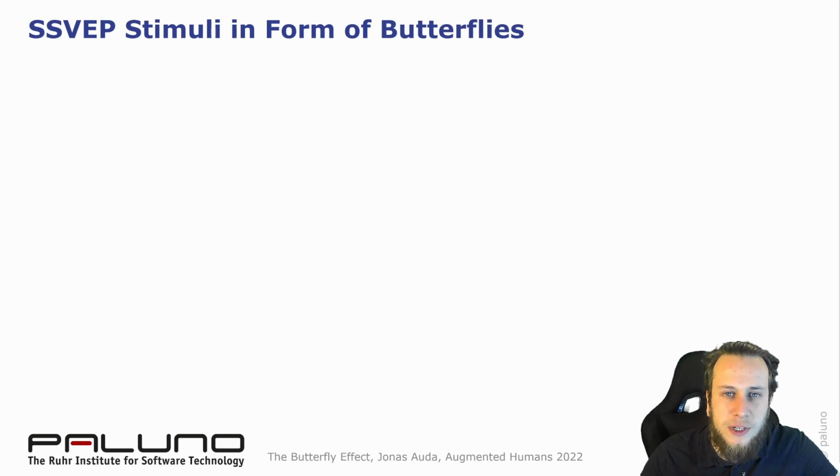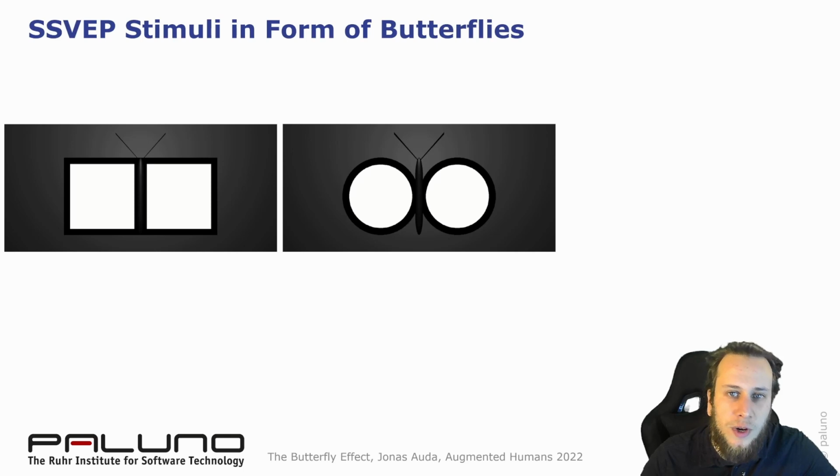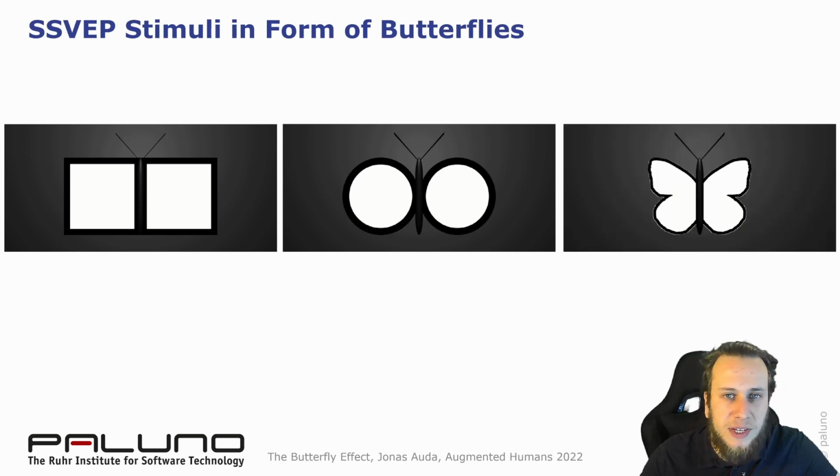We used these frequencies in a follow-up study with the same participants. For this study, we developed 3 different butterflies. One butterfly with low shape realism, one butterfly with medium shape realism, and one butterfly with high shape realism. These butterflies elicit SSVEP responses either through flickering or flapping wings.